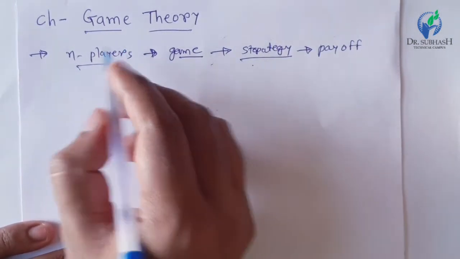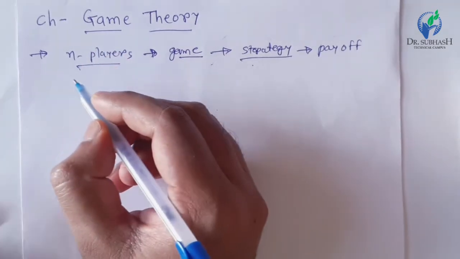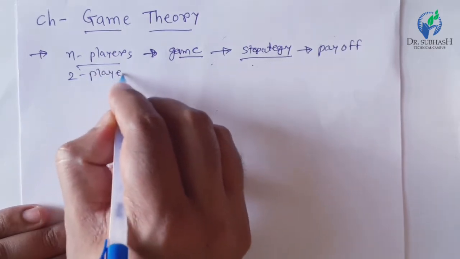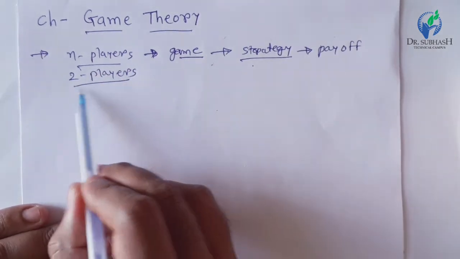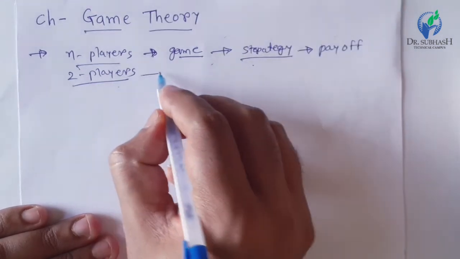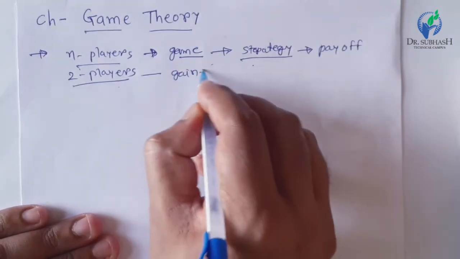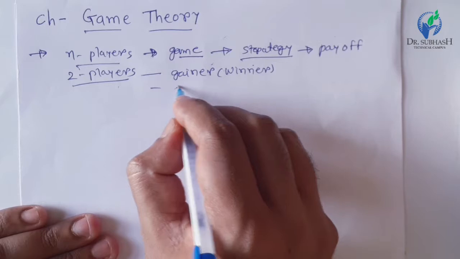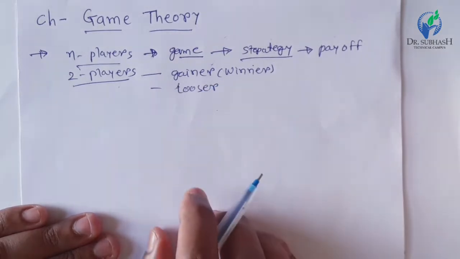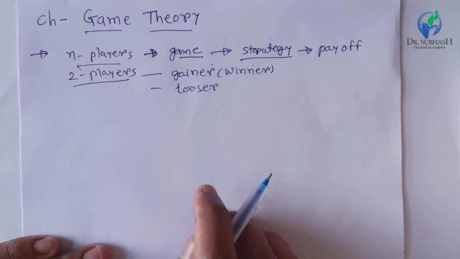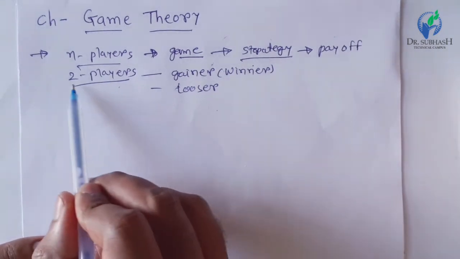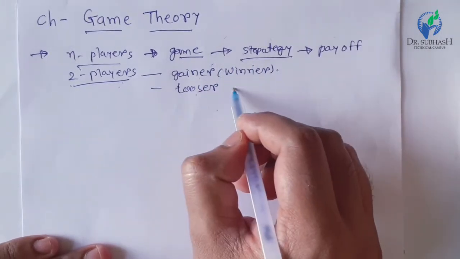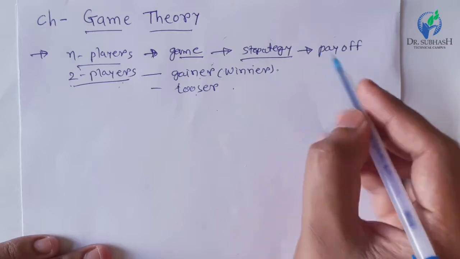There are n players in a general game, but in this course we will study only games with two players, in which one player is the gainer, or simply the winner, and the other player is the loser, who always loses the game. The outcome is given with a payoff matrix.